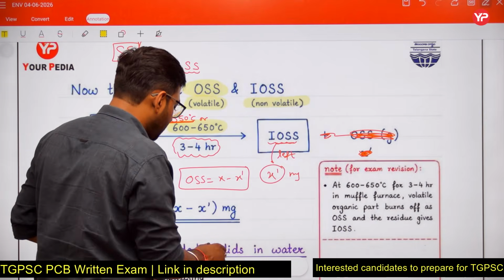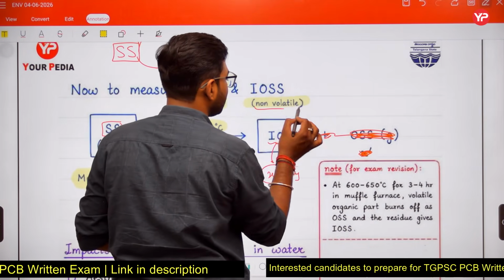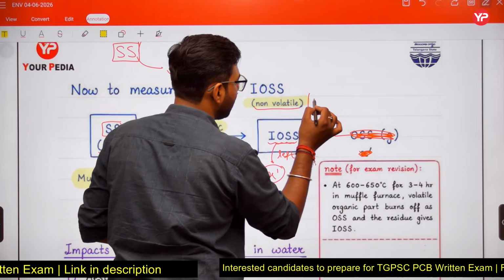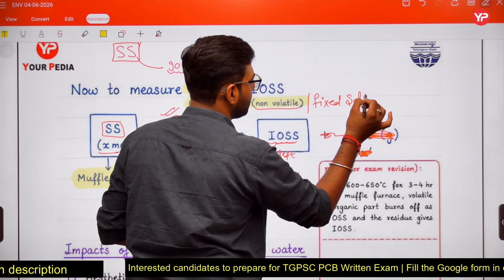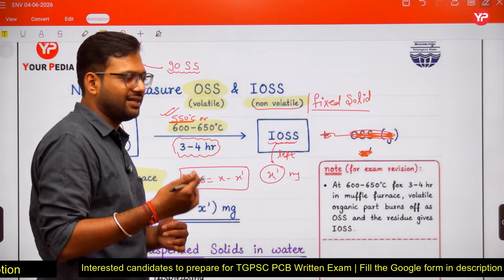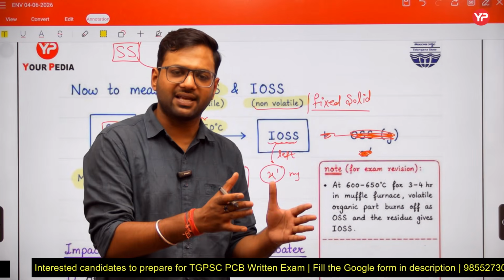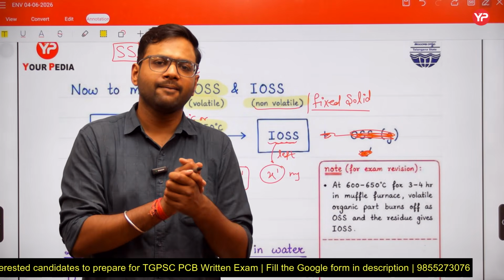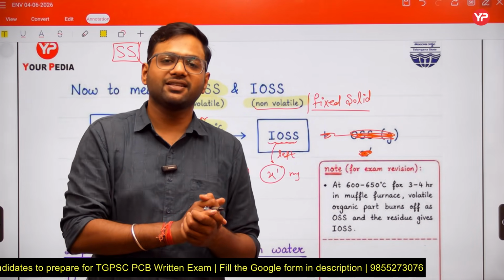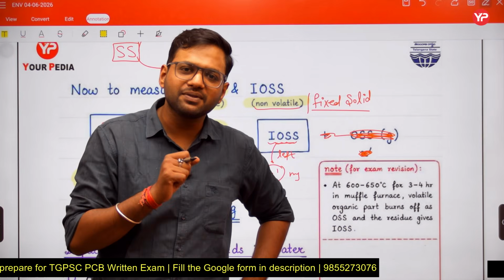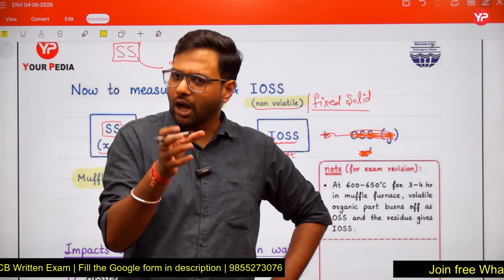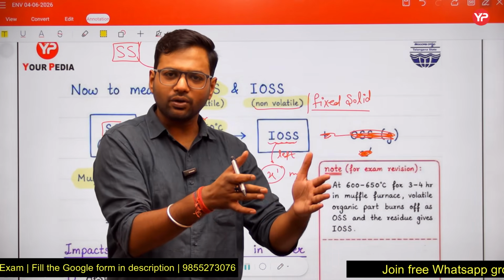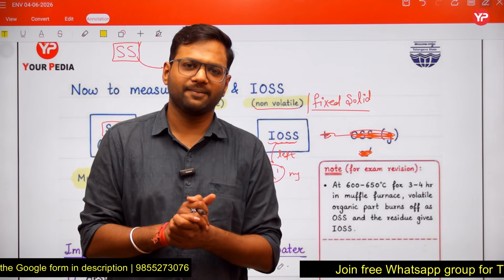These inorganic suspended solids, or non-volatiles, are also termed fixed solids, because they are not oxidized; they are fixed and remain in the device. Sometimes in exams, nomenclature is asked. A question says how do we differentiate fixed solids and non-fixed solids.